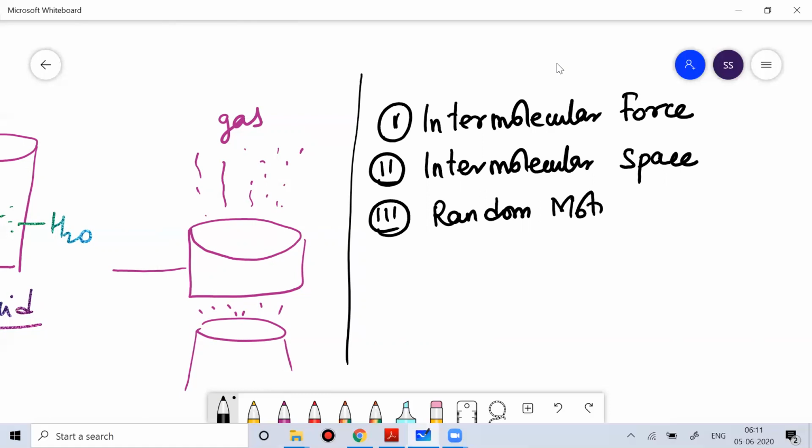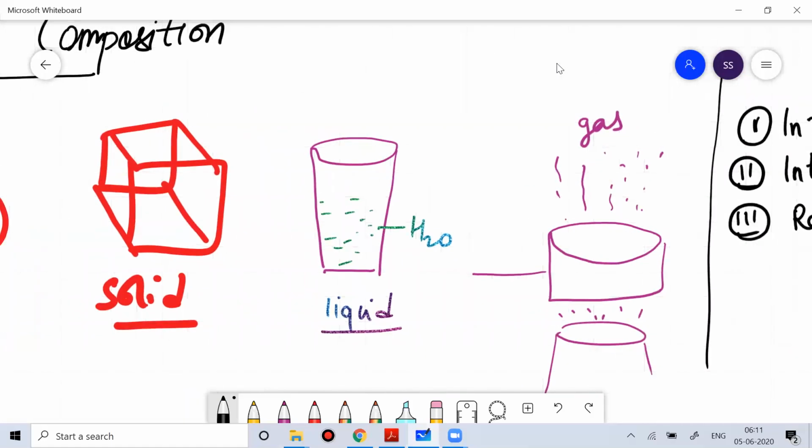Whatever state of matter you can see, they are all made of atoms. An atom is of size 10 to the power minus 10 meters. More than 99% of the space of the atom is occupied by the nucleus.